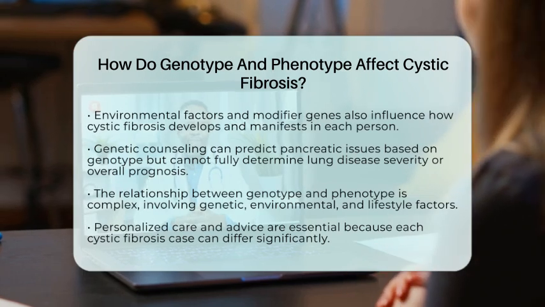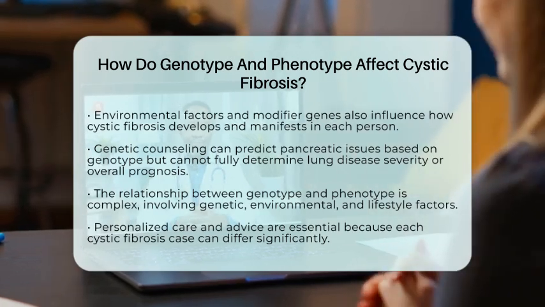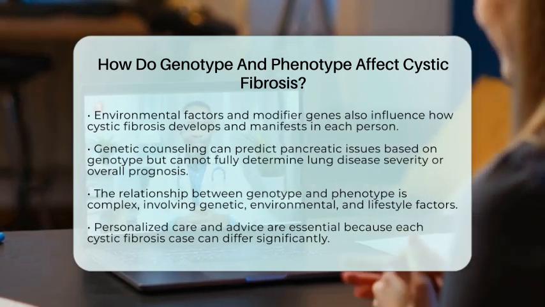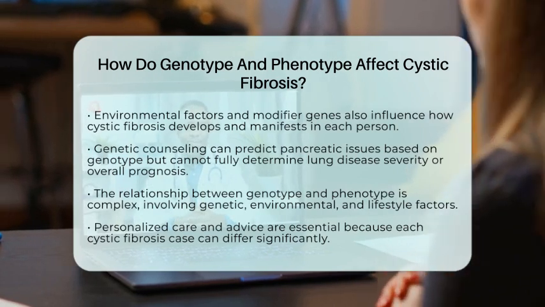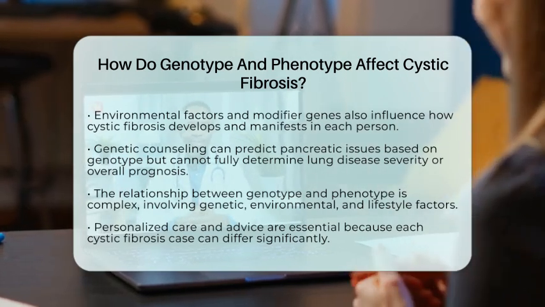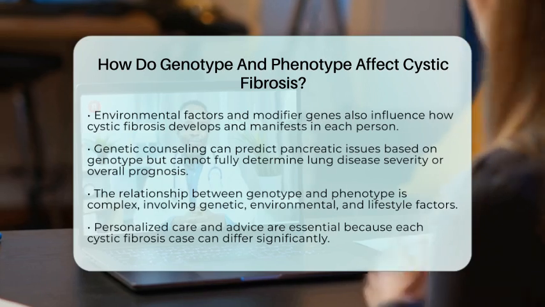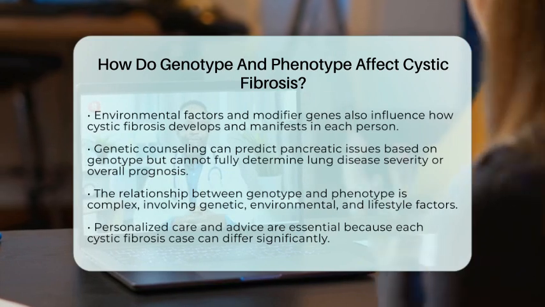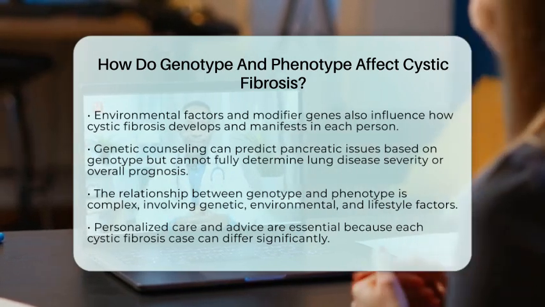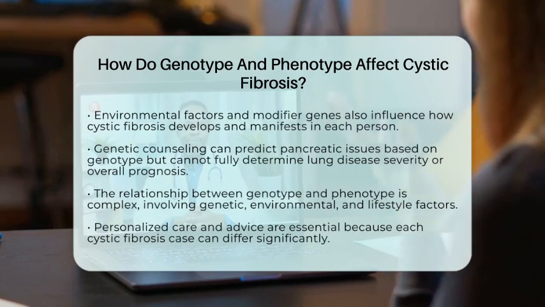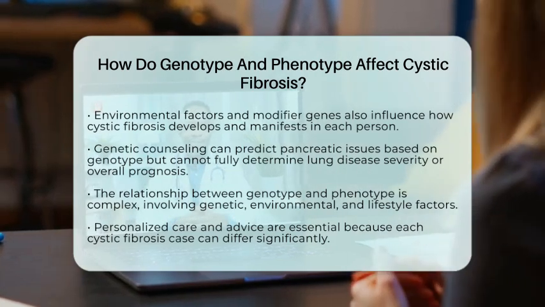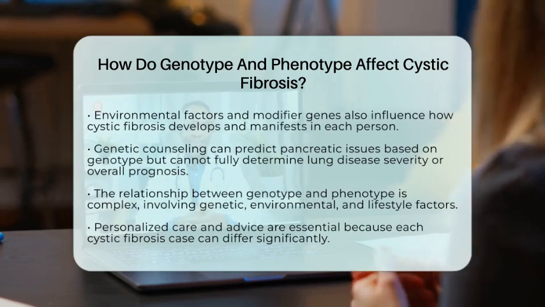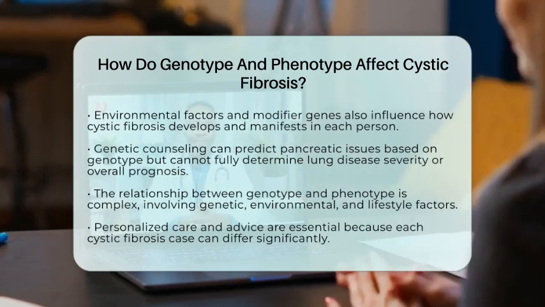In summary, the genotype in cystic fibrosis sets the foundation by determining the type of CFTR mutation and its impact on the protein. This influences specific features like pancreatic function. But the phenotype, or how the disease actually appears and progresses, is shaped by a combination of genetic modifiers and environmental factors. Recognizing this complexity helps healthcare providers offer better, more personalized advice and management options. Always consult healthcare professionals for tailored medical guidance, as each person's experience with cystic fibrosis can be quite unique.